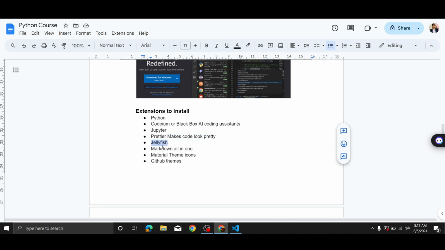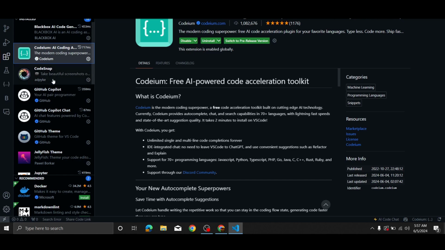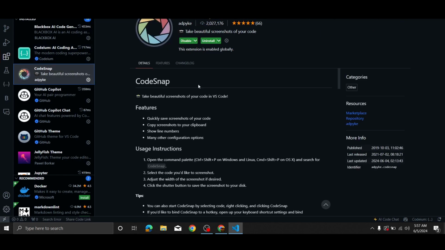And this one is Jellyfish that gives a killer look to VS Code. Markdown All in One, Material Icon Theme, and GitHub Themes. And you can also install GitHub Copilot if you're a student. As you can see, I've installed Codium.